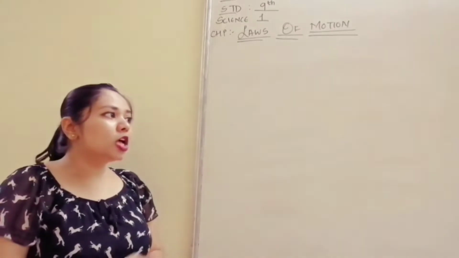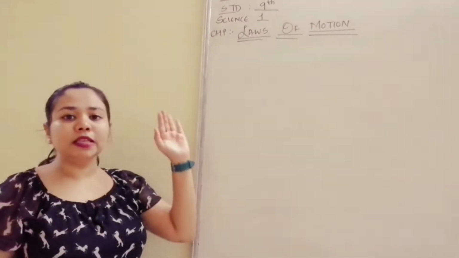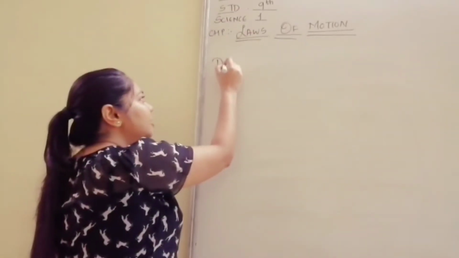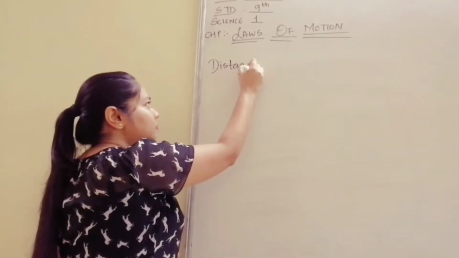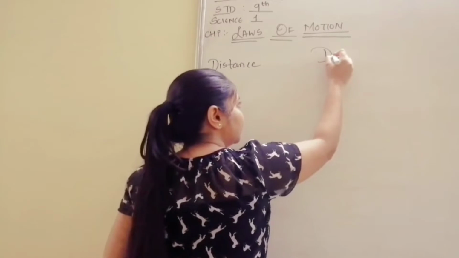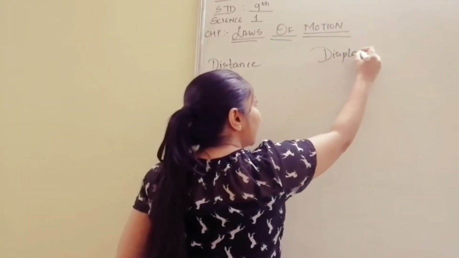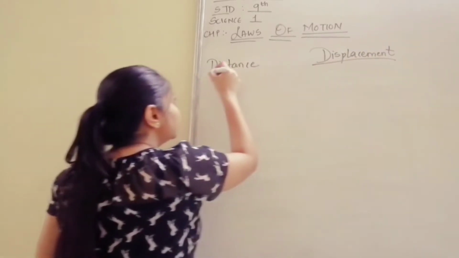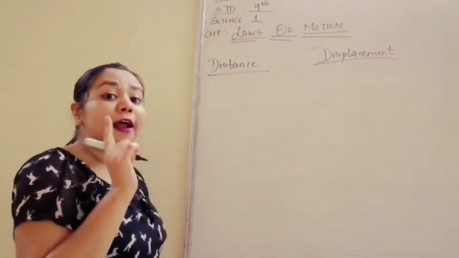Okay. So before moving further in this chapter, we need to understand two terminologies, and they are distance and displacement. Now there are some similarities between distance and displacement, and also one major difference.